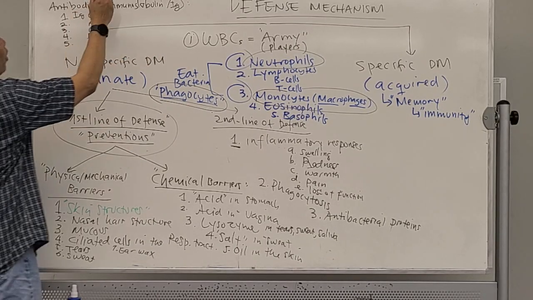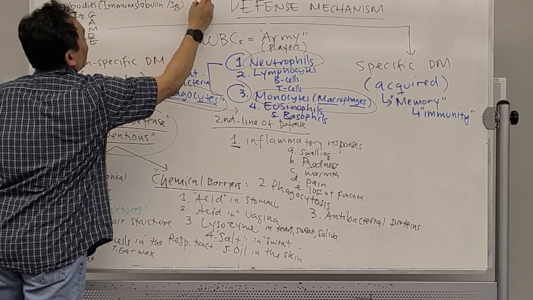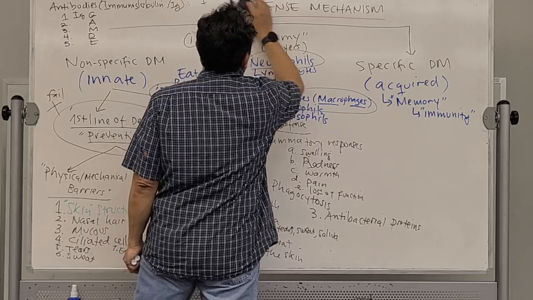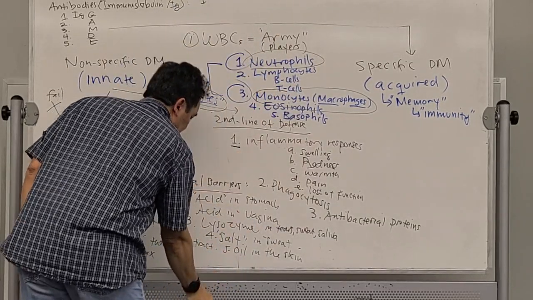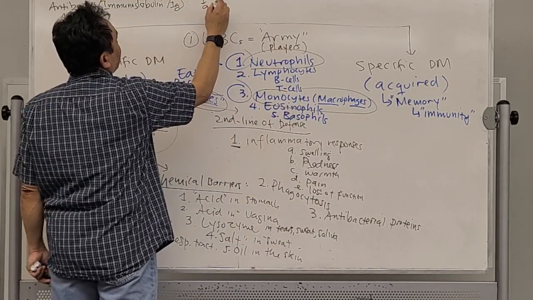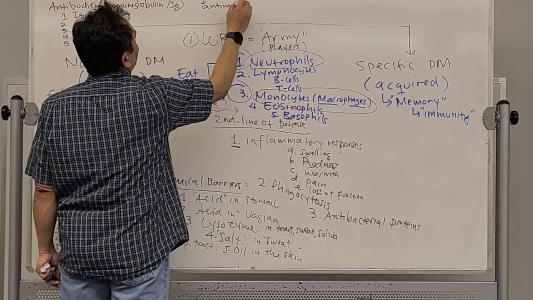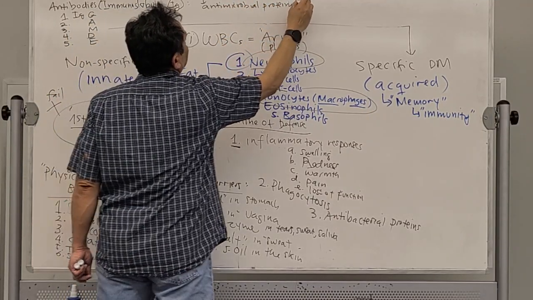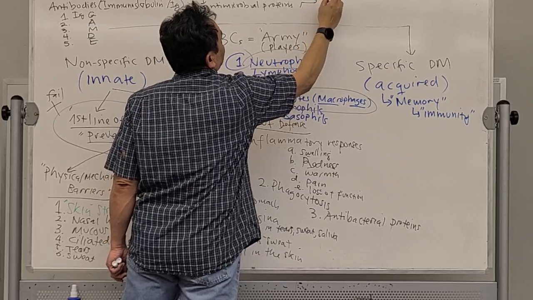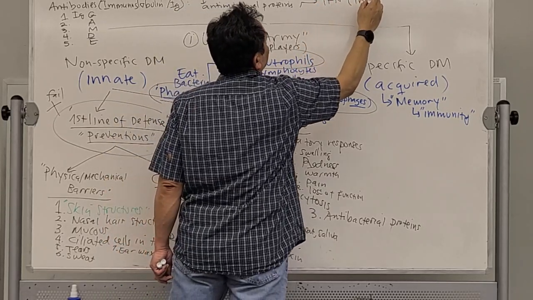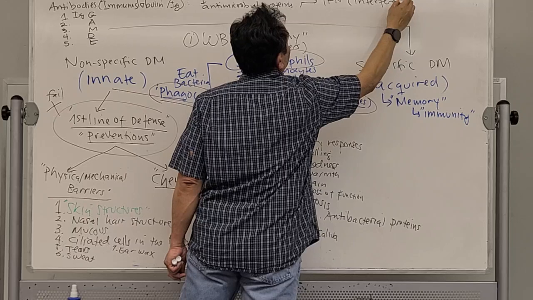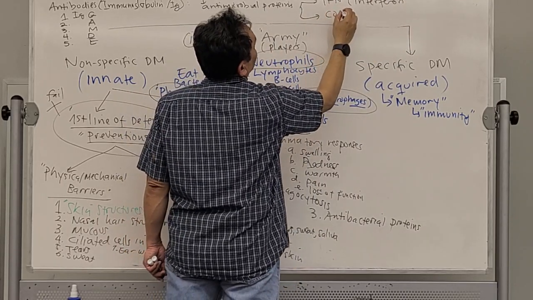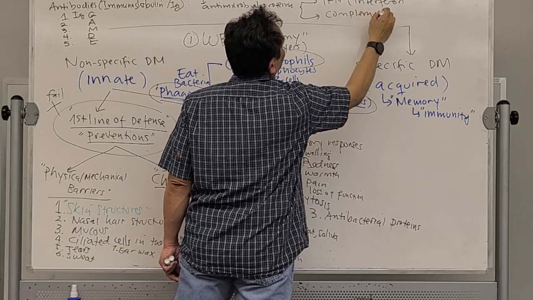The second type of weapon or protein that we produce is called antimicrobial proteins, such as IFN, which is interferon, and the complement system.